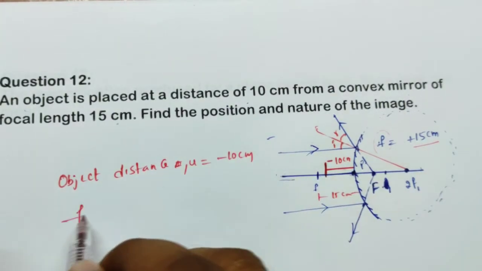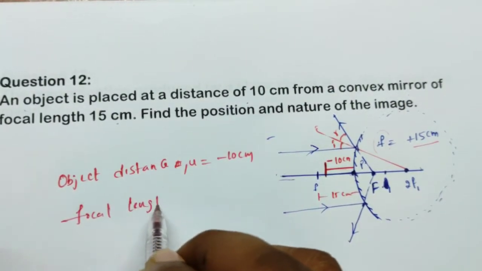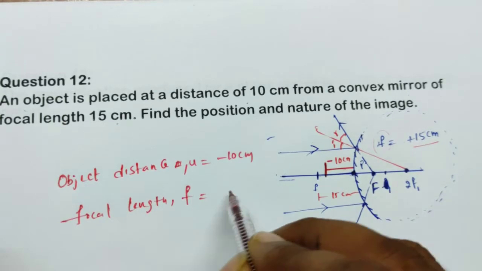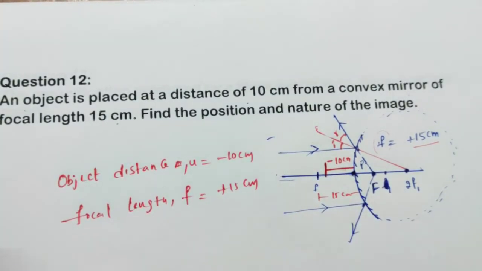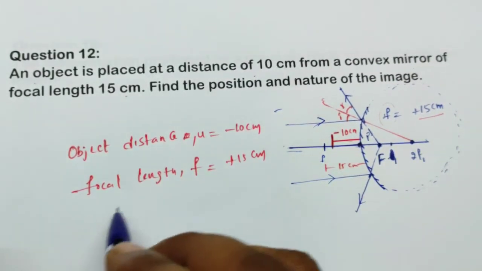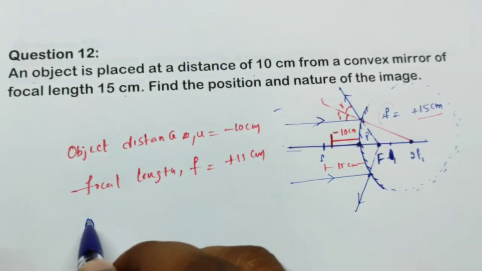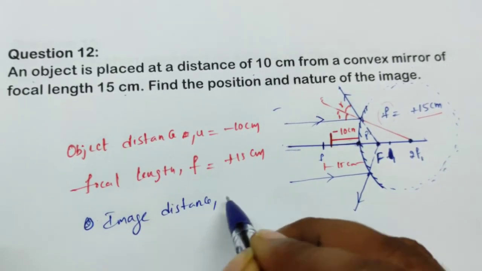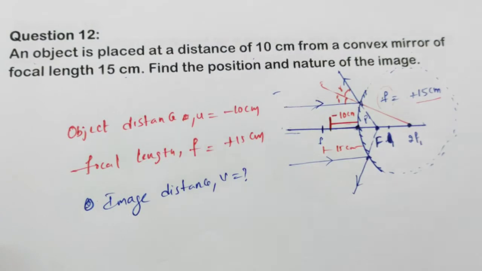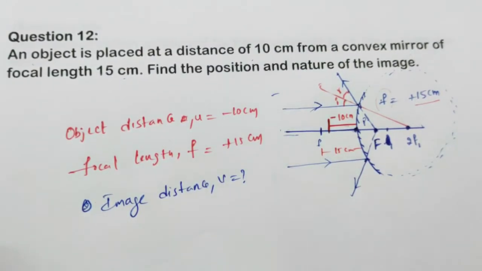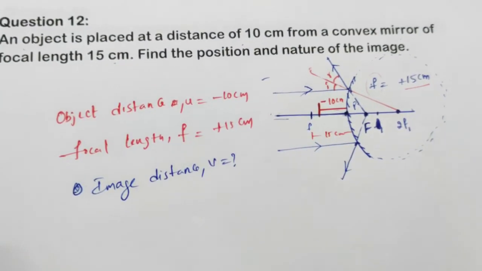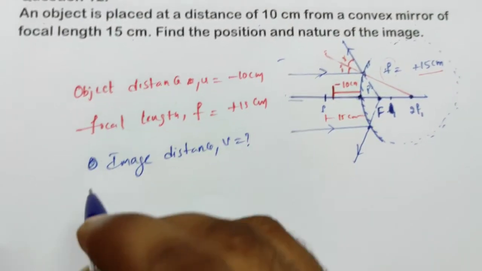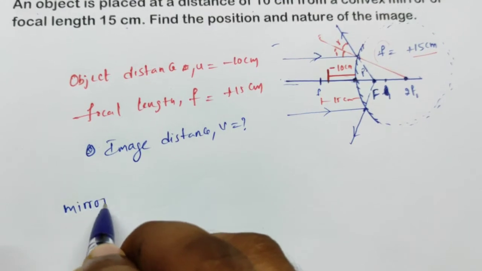And what is the focal length here? The focal length f is equal to plus 15 centimeters. They are asking for the position and nature of the image. They are asking what the image distance is, which is nothing but v equal to question mark, and they are asking about the nature. Simply if you draw the ray diagram, everything we can say. First of all, how are we going to find these things? Simple and plain, mirror formula. We are going to take the mirror formula here.